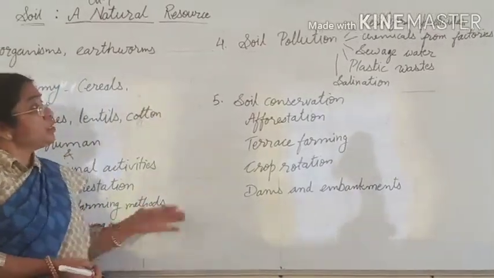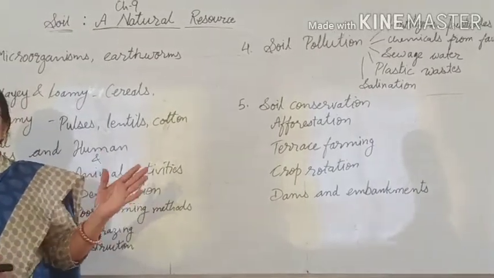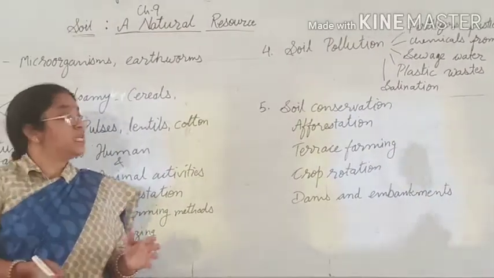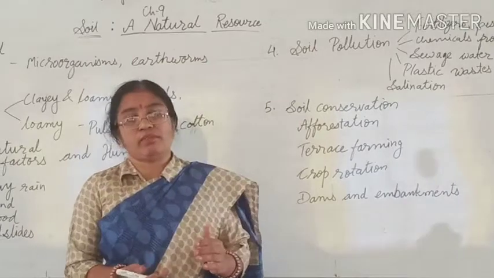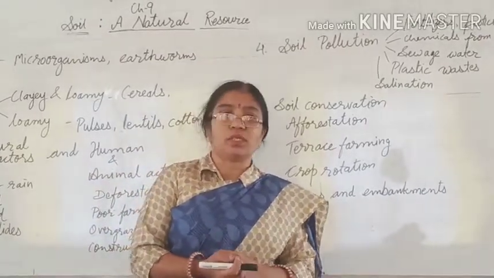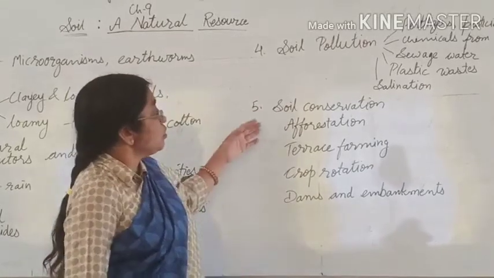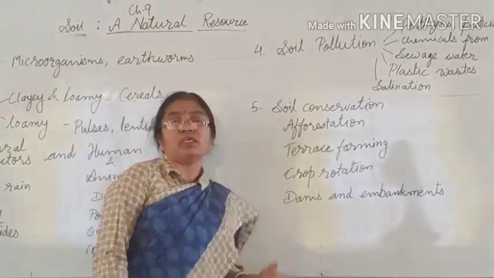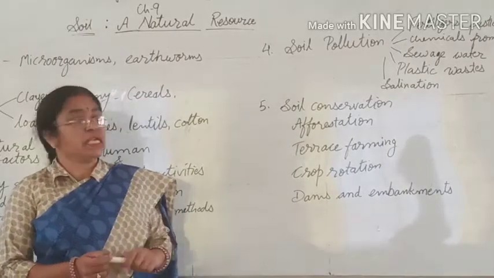Now, though we know that soil is a natural resource and very useful to us in many ways, we should conserve it. We should protect the soil from soil pollution and from soil erosion, and this is called soil conservation. Now, how can soil conservation be done? First is afforestation.